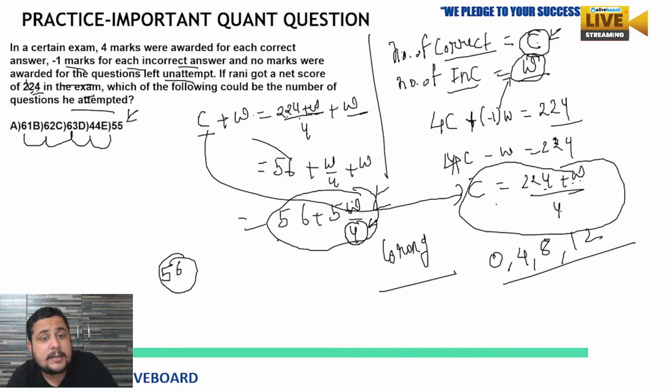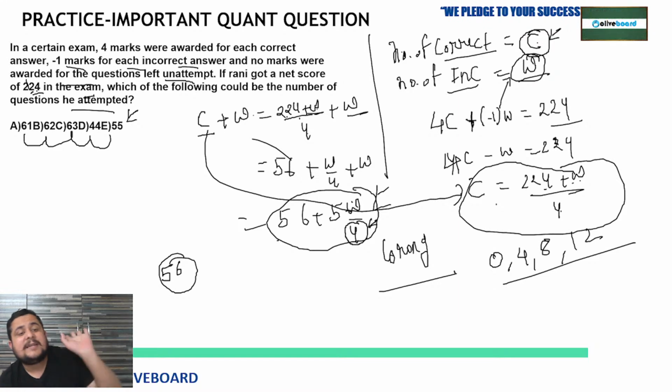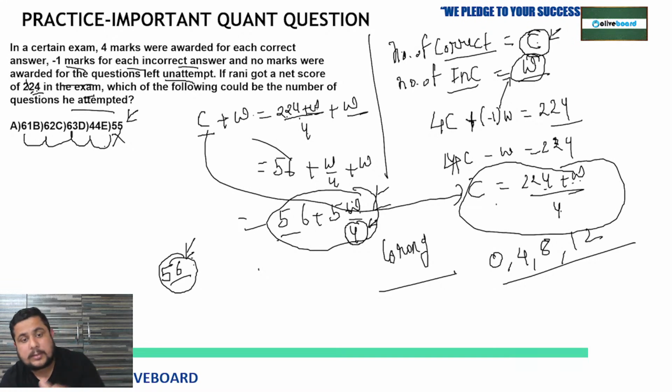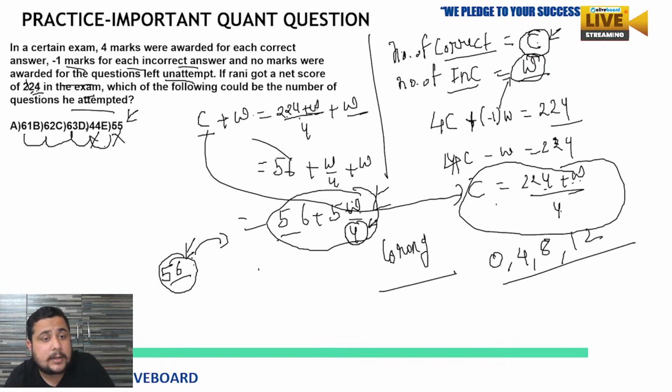But what are they saying? Which of the following could be the number of questions? They are not asking for any condition. If they had asked for the least number of questions he attempted, that would be 56, by putting the least value of W, which is 0. Is 56 available in the options? No, 55 is available, so that cannot be our answer, because our answer will be at least 56, or more than 56 also possible. So 54, D and E are eliminated.